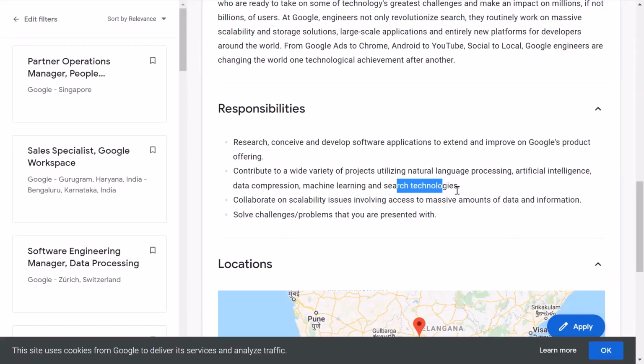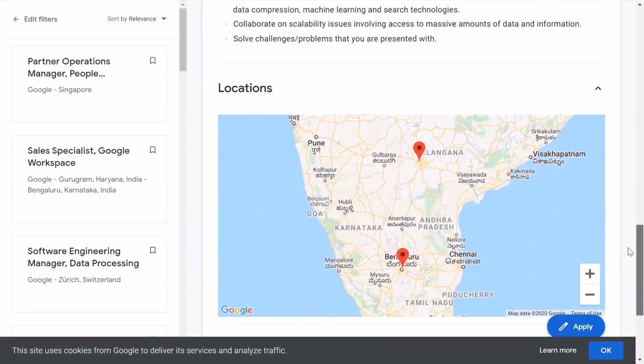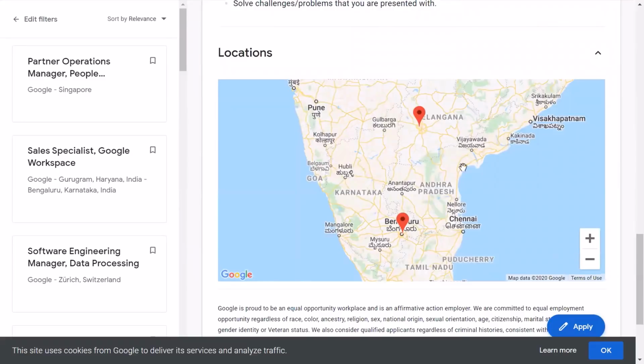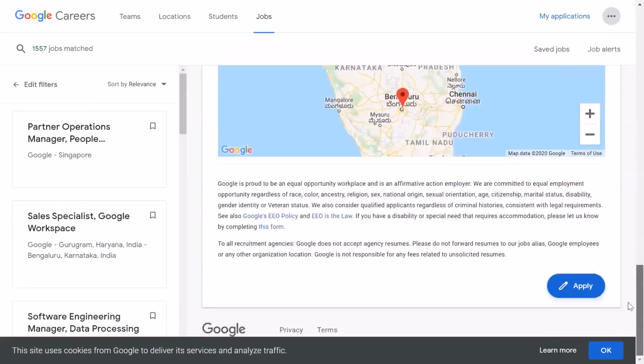They will be prioritizing more on these latest technologies. Then collaborate on scalability issues involving access to massive amounts of data and information, and solve challenging problems that you are presented with. Although if you read it completely it might look complex, what I will suggest is that they are straight away looking for someone who can directly add on and work in some latest technology, and who has some prior knowledge and practical knowledge about it too. And I think these are the two locations, this one for Bangalore and this one maybe Hyderabad, Telangana, right? So this is all about it.